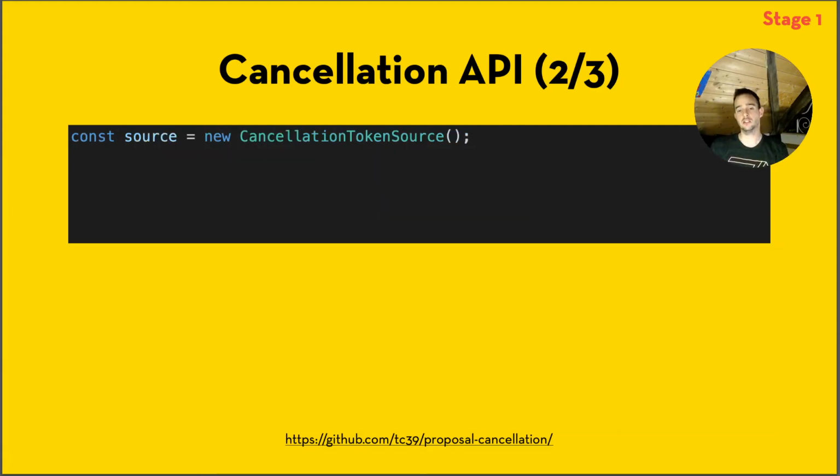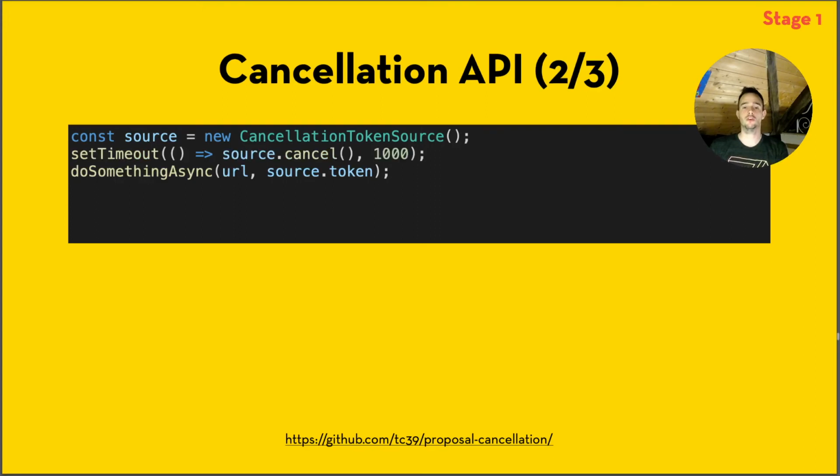We make a new cancellation token source, we pass it into our function, and then after 1 second, for example, we call source.cancel. So our function says promise started, and after 1 second it is actually cancelled because source.cancel is being called, which is nice. Typical use cases, for example, if you have a live type kind of search thing right there, you could use that.